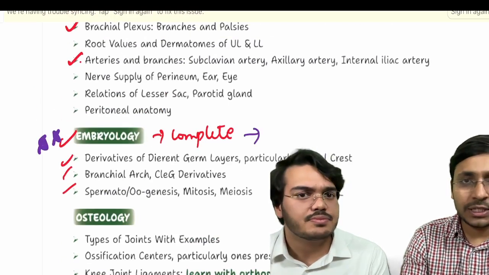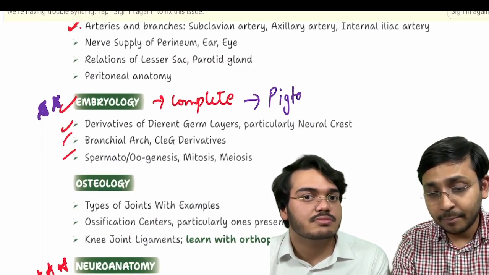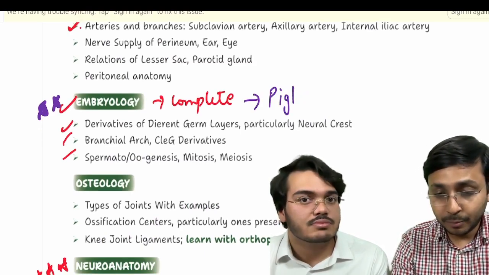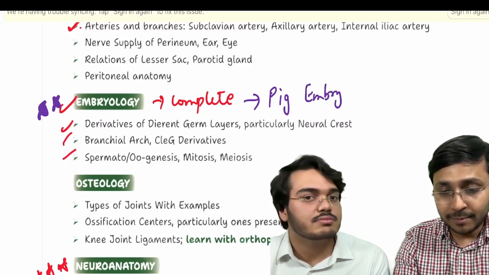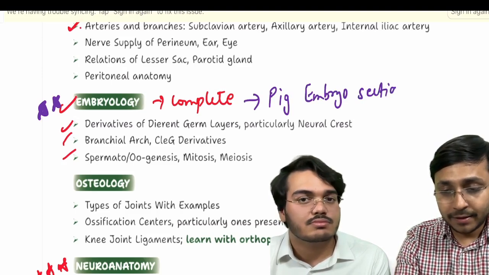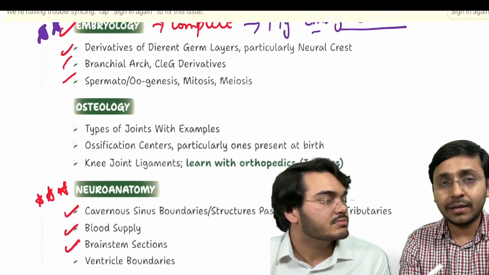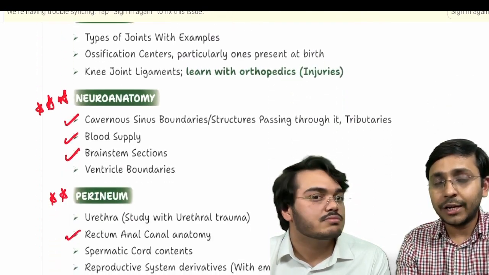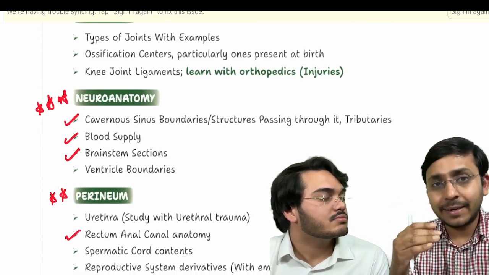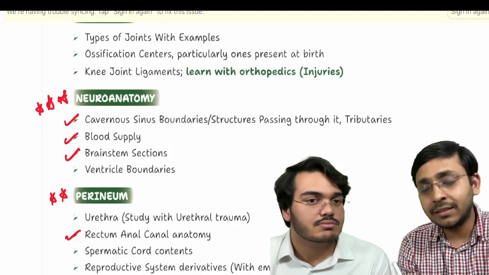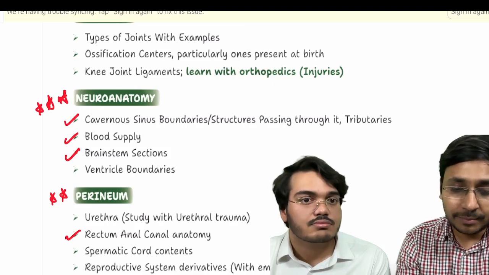Yeah. And for embryology, I would also like to add that these days you are getting pig sections. Pig embryo sections, now AIIMS is asking you. So whenever you are seeing sections of your brainstem in neuroanatomy, you will see sections of medulla, brainstem, etc., being shown on the slides in the exam. So be well versed with the brainstem sections.